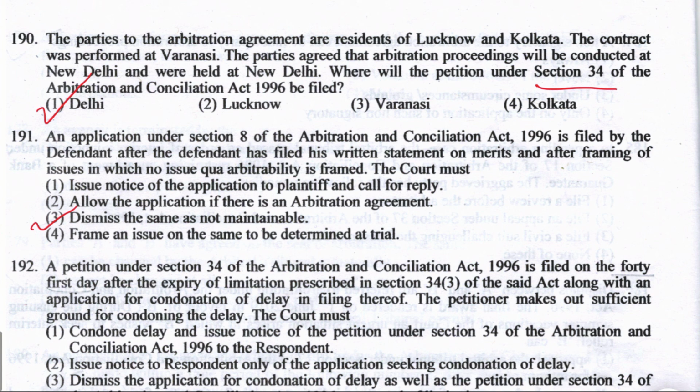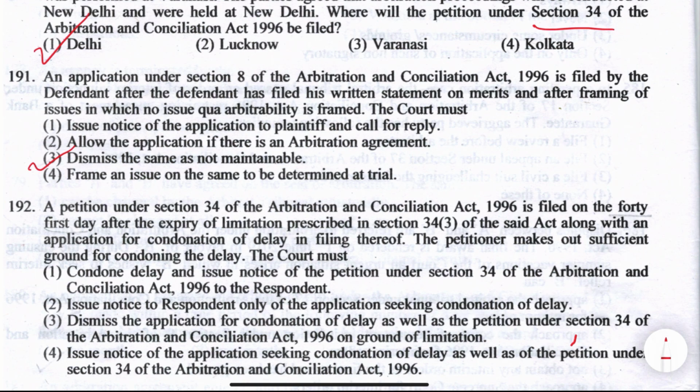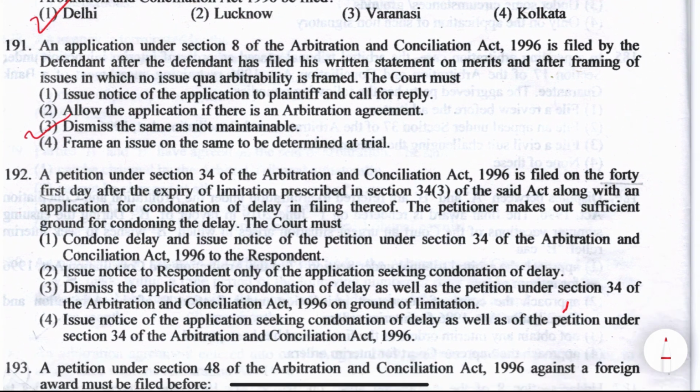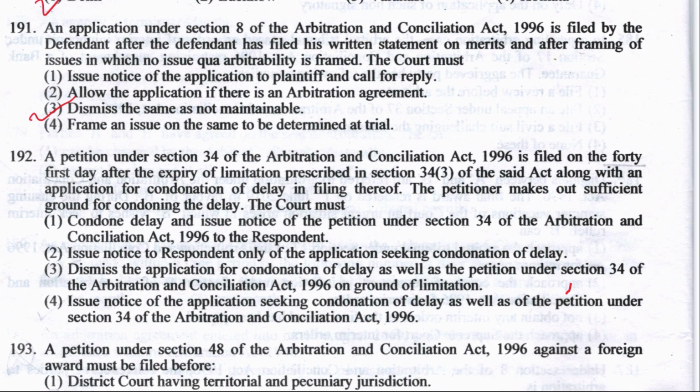Next is question number 192. A petition under section 34 of the Act is filed on the 41st day after the expiry of the limitation period prescribed under section 34 subsection 3 of the said Act, along with an application for condonation of delay in filing thereof. The petitioner makes out a sufficient ground for condoning the delay. The court must what? The court must dismiss the application for condonation of delay as well as the petition under section 34 of the Arbitration Act on the ground of limitation. Right answer is option number 3.